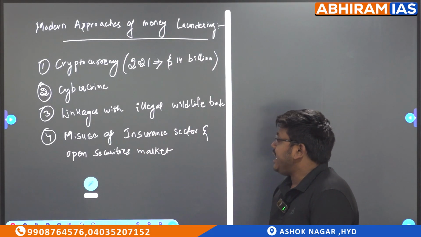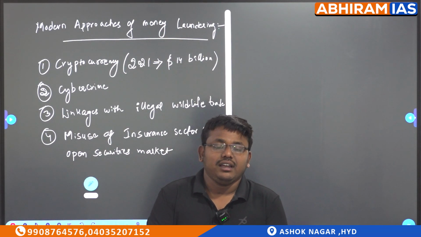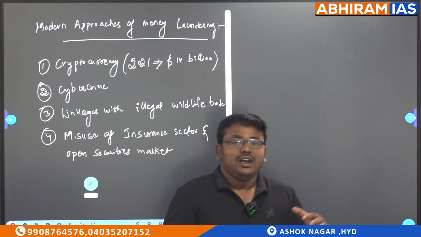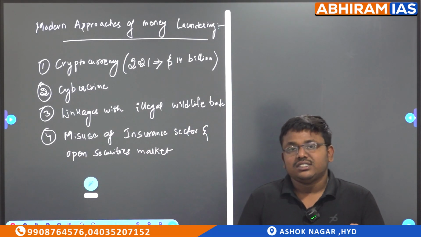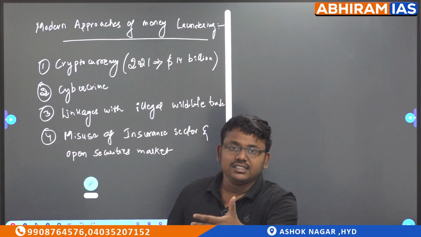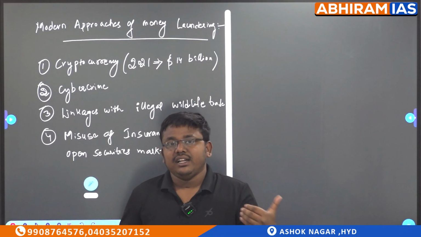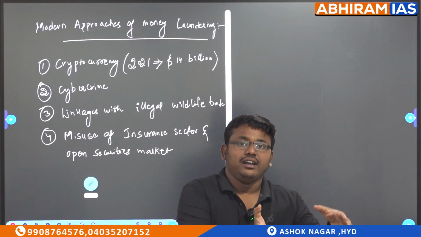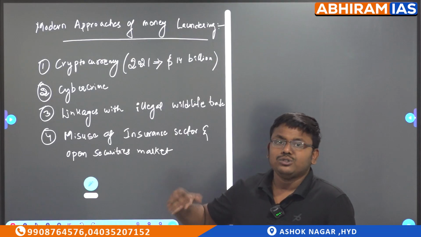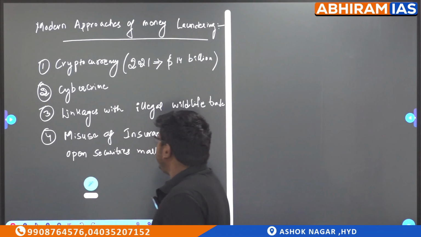Next, linkages with the wildlife trade. If you are doing any illegal killing of any animal, and you are trading those organs or the tusks of the elephant, this is called illegal trading, and in this illegal trading, how will they get the transactions? For example, somebody has killed one elephant and taken its tusks for trade. Now, how can they get the transaction? They cannot get it in a direct legitimate manner. They will get it in cash, that is through hawala or the money laundering system. So that is the linkage with the illegal wildlife trade.